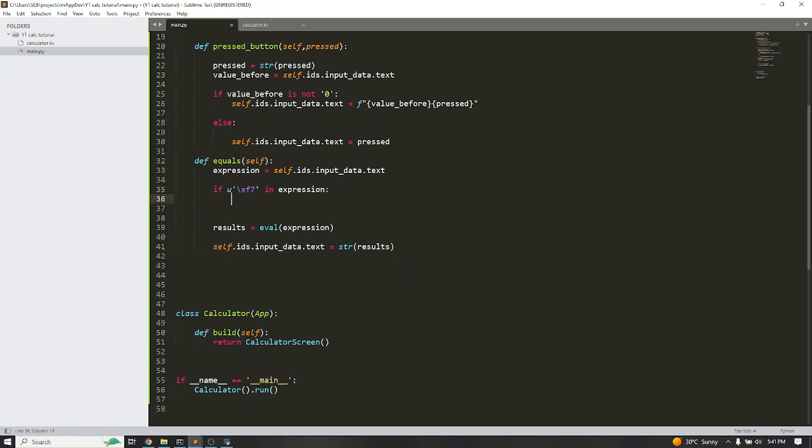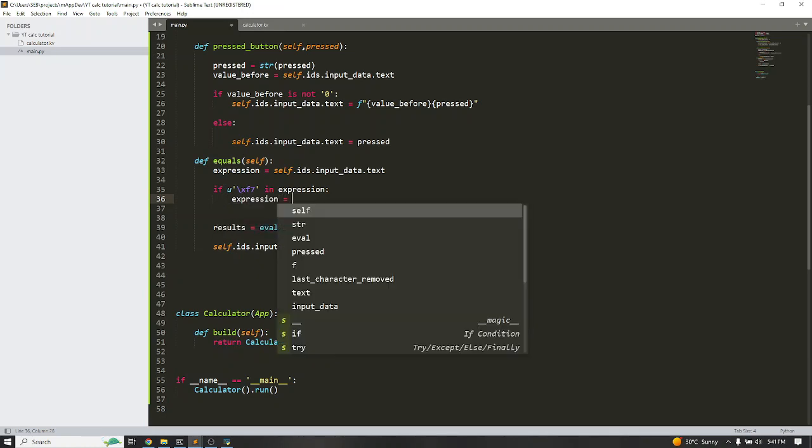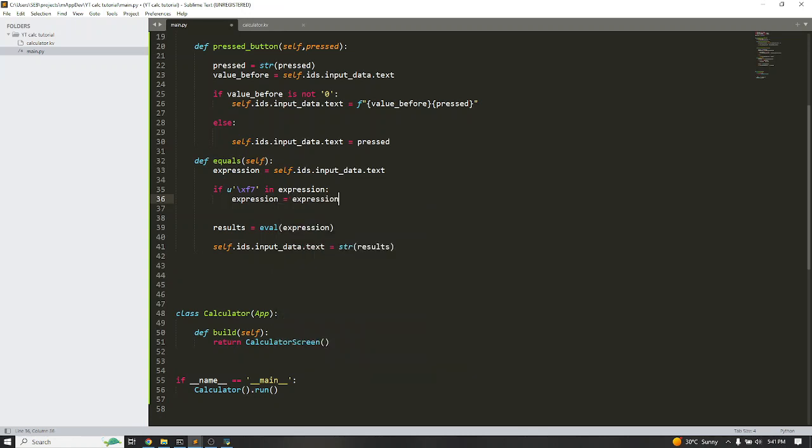So we will reassign, overwriting the expression value. We are saying that the original expression value should be replaced with the division sign, because that's what Python understands.